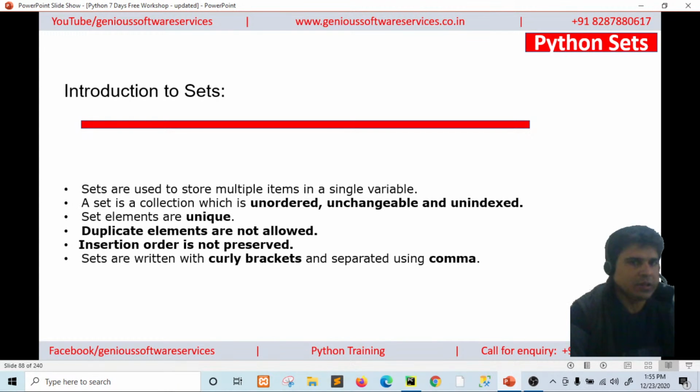Sets are written with curly brackets and separated using commas. List is written with square brackets, and tuple is written with parentheses, or you can say rounded brackets.